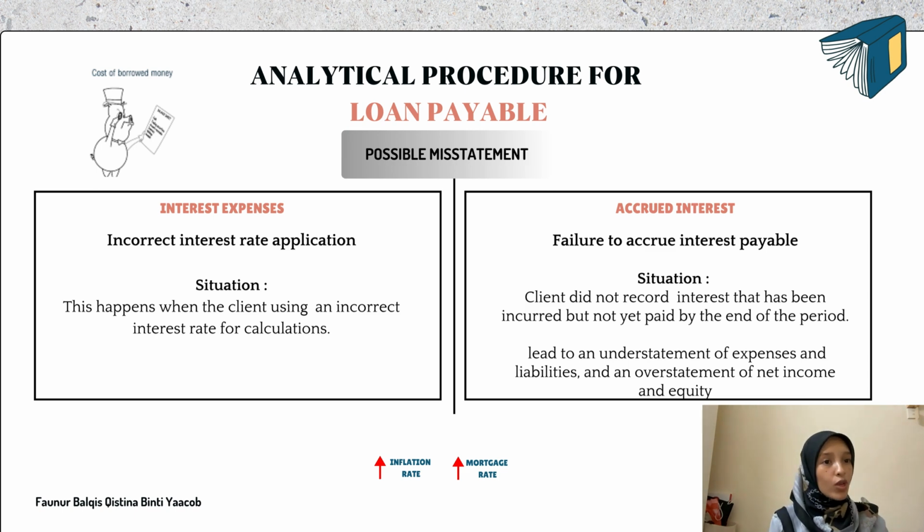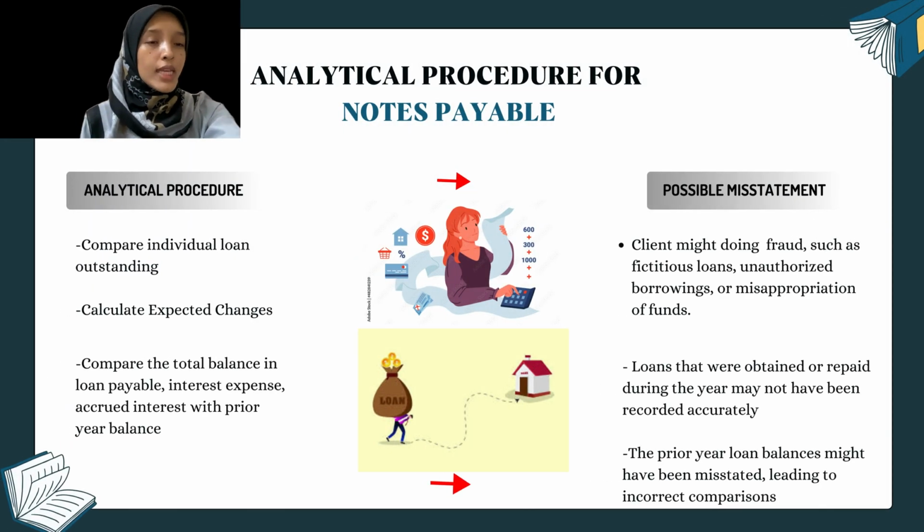Next, the second situation here, failure to accrue interest payable. This means our client did not record interest that has been incurred but not yet paid at the end of the period. It may lead to an understatement of expenses and liabilities, and an overstatement of net income and equity. So they might want to show that their financial statement looks favorable. Okay, next we move to analytical procedure for the notes payable. The first analytical procedure here is to compare individual loans outstanding.